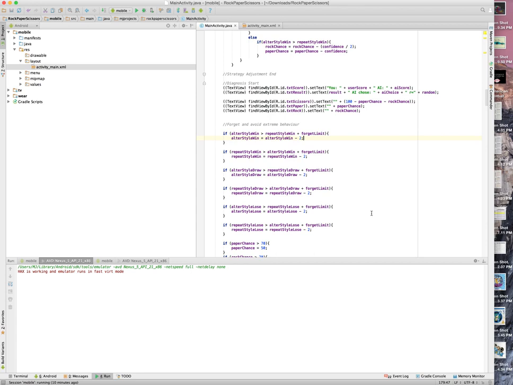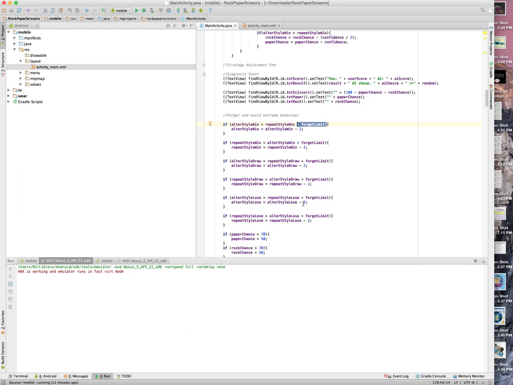What I also do is I like to make the AI forget. So let's say you go paper, paper, paper, paper, paper, and you build up a whole series, then the AI is going to be, oh, you're always repeating. And then suddenly you change your style and you're going to start beating the AI. So what it does is that if the alternate style win is greater than the repeat style win plus this forgetting limit, it will reduce. So it will kind of forget, so that if a player changes their strategy, the AI can adapt quickly towards that.